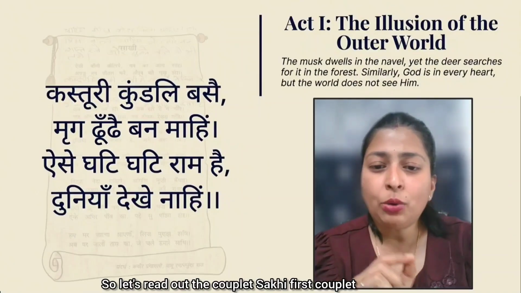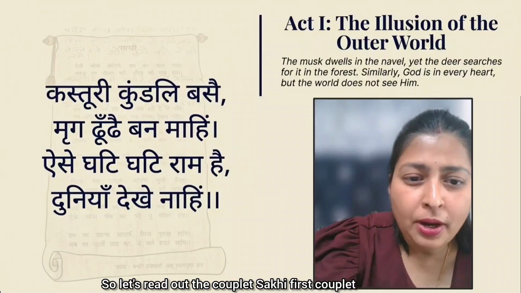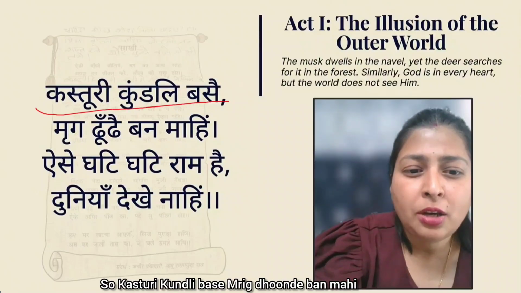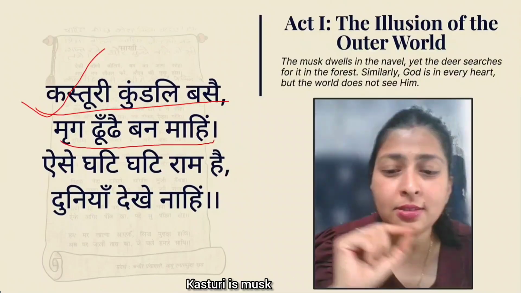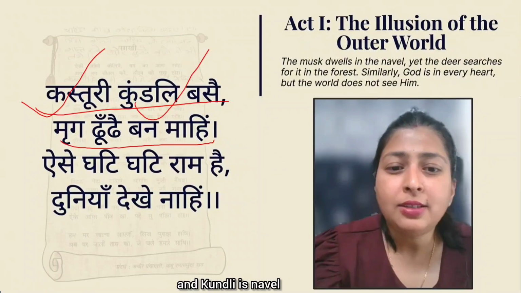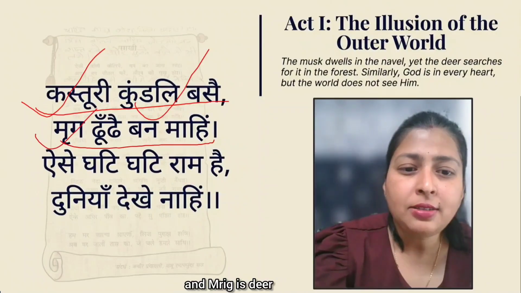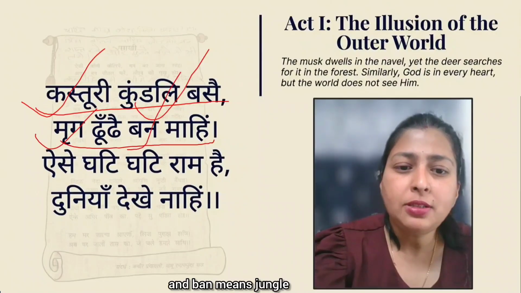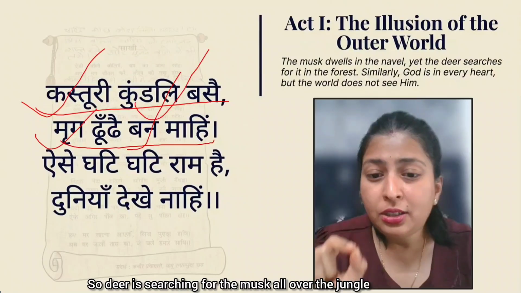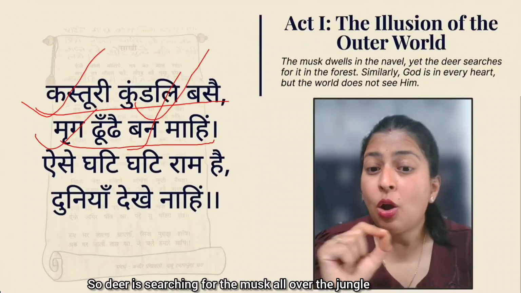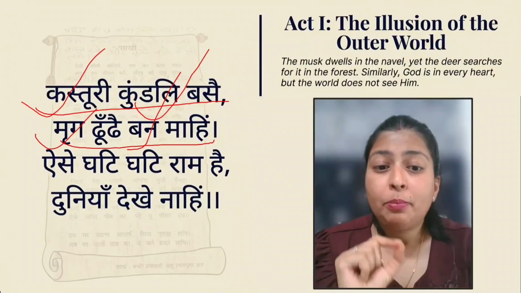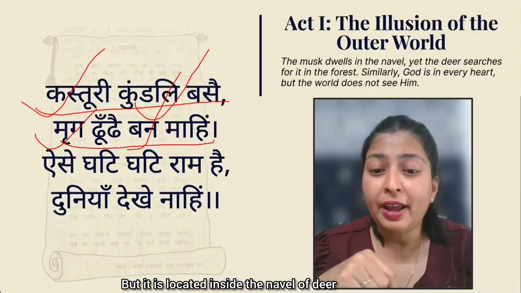So let's read out the couplet. Sakhi first couplet. Kasturi Kundli Base Mrik Dunde Ban Mahi. Kasturi is musk and Kundli is navel and Mrig is deer and Ban means jungle. So the deer is searching for the musk all over the jungle, but it is located inside the navel of the deer.